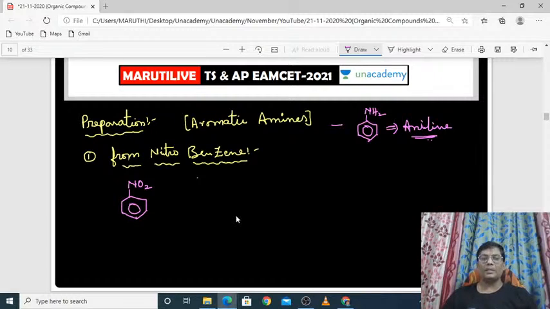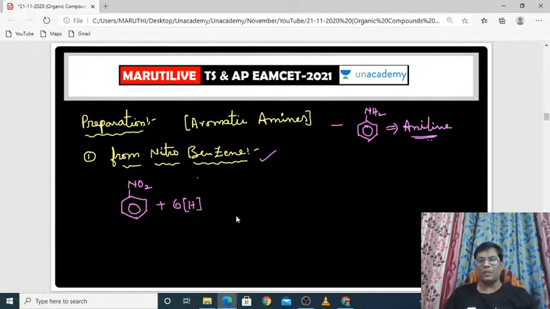So how do you prepare the aniline? So aniline can be prepared from nitrobenzene. This nitrobenzene can be reduced in the presence of tin and HCl. This reagent is very important for you to remember. So nitrobenzene can be reduced with tin HCl. Okay. So reduce cheste emoutundi, what will happen? This oxygen will be lost. Reduction means loss of oxygen is called reduction.